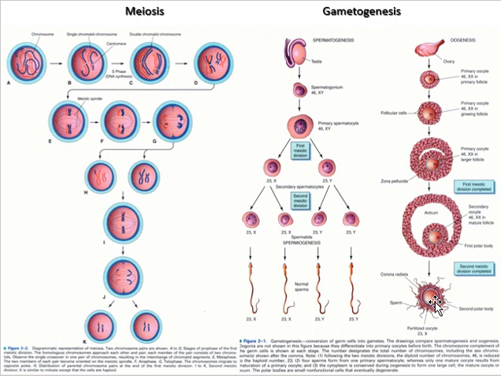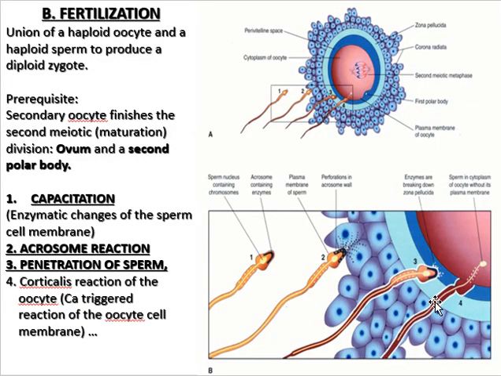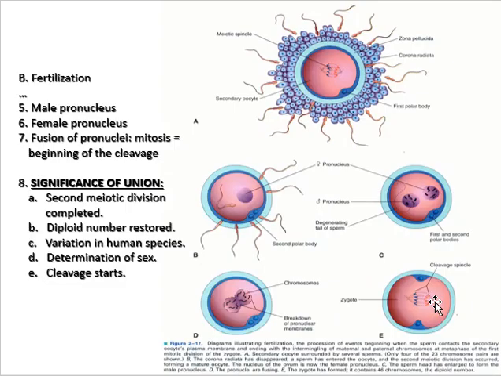So what is fertilization? It is actually the union of the male and female gametes, and it occurs in the ampulla of the uterine tube and includes almost three phases. So in the first phase, this is a small description of the fertilization.